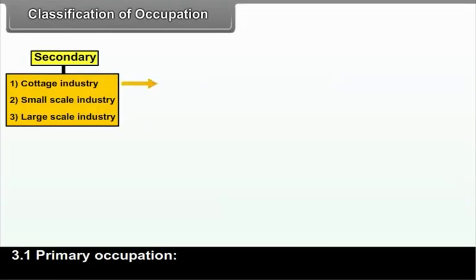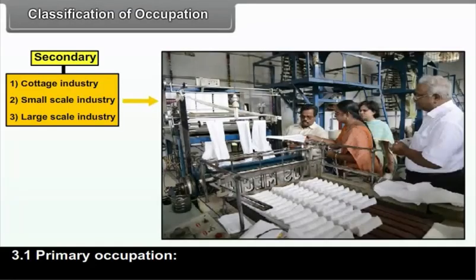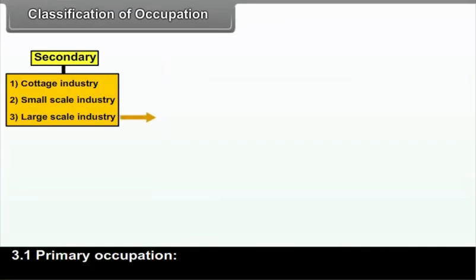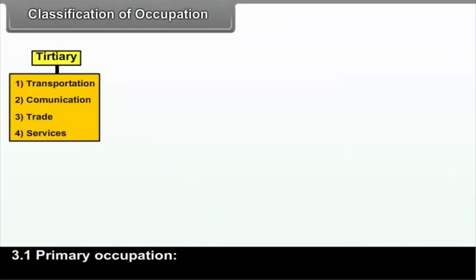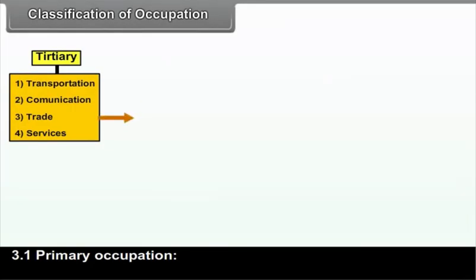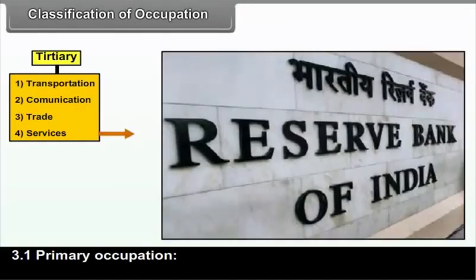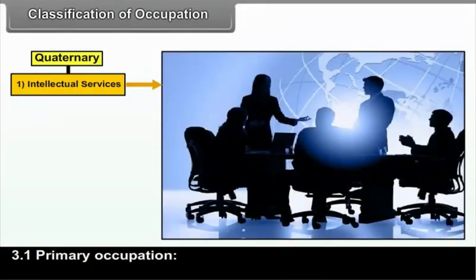Secondary: 1. Cottage industry. 2. Small scale industry. 3. Large scale industry. Tertiary: 1. Transportation. 2. Communication. 3. Trade. 4. Services. Quaternary: Intellectual services.